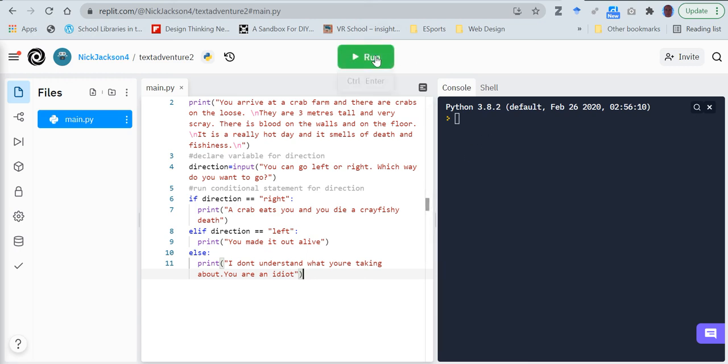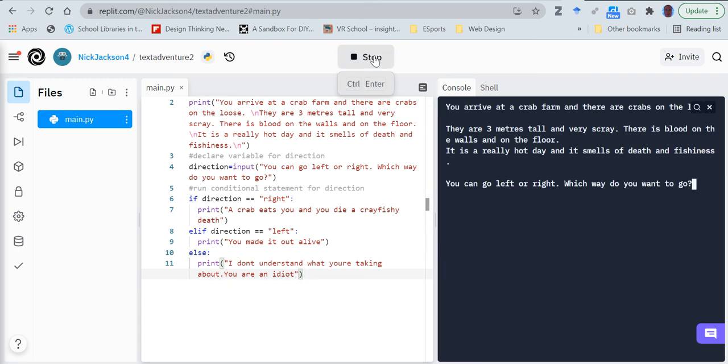So I'll come back to here, I'll run it. You arrive at a crab farm and there are crabs on the, I can't read that bit there. They are 3 meters tall and very scray. Look, it says very scray there. So there's immediately a spelling error, isn't there?